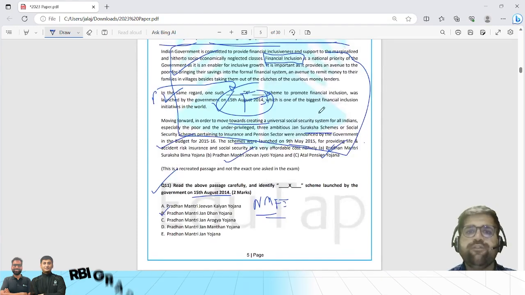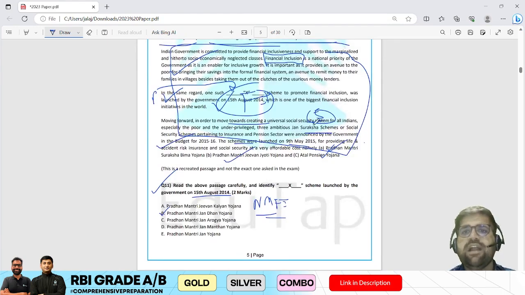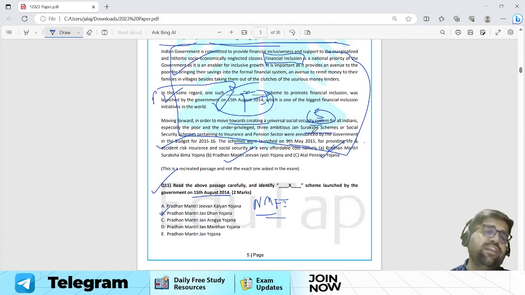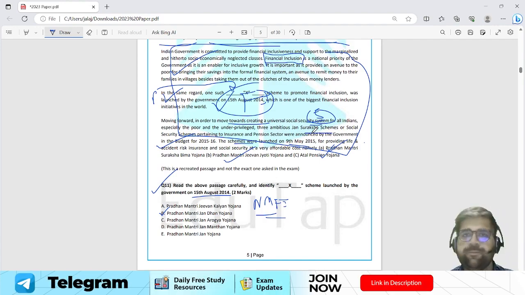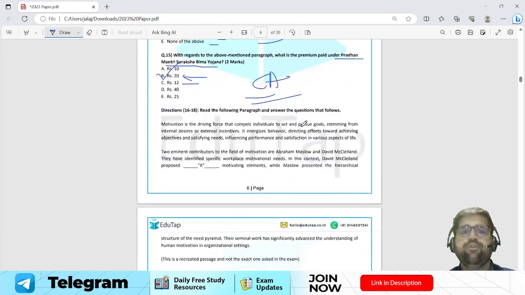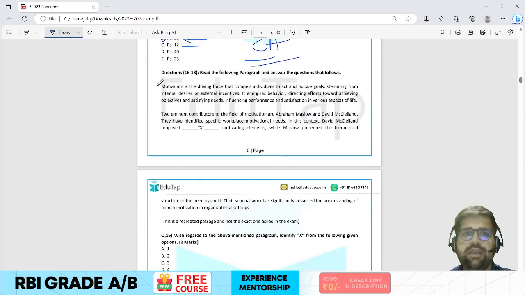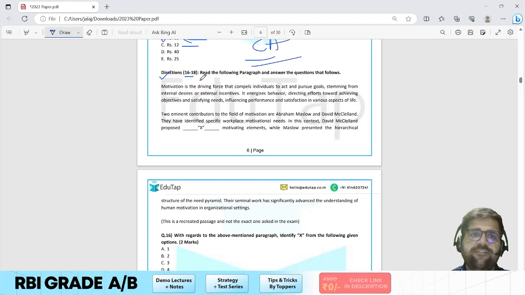So all the 5 questions which are asked from this chapter, that is financial inclusion, are comparatively easy. They are not tough. They are not even moderate level according to me. Okay, now we are moving to question number 16. Now, question number 16, 17, and 18 are based on this paragraph.